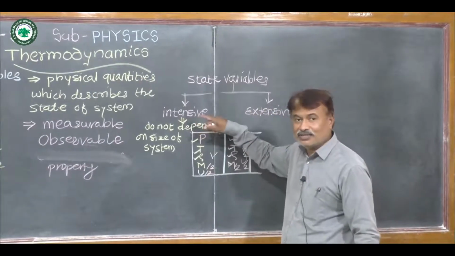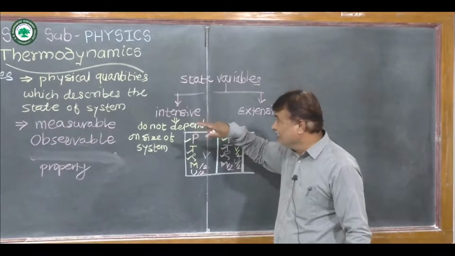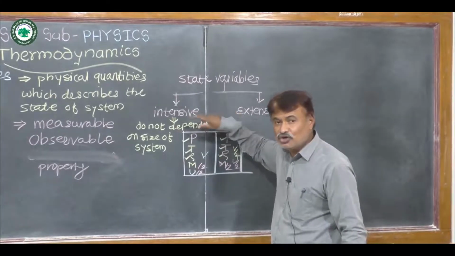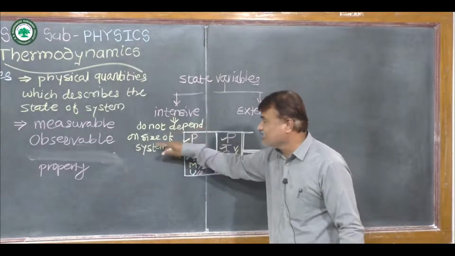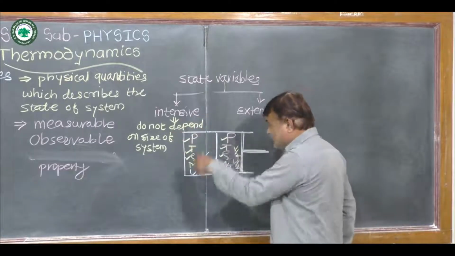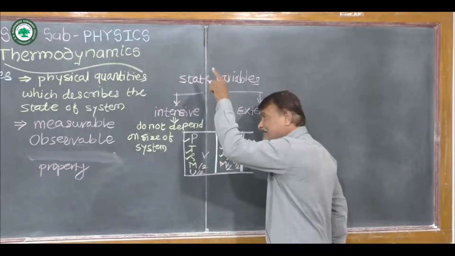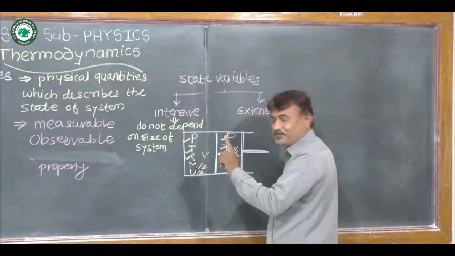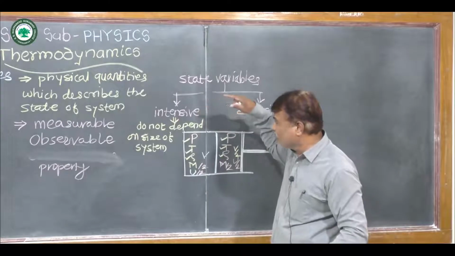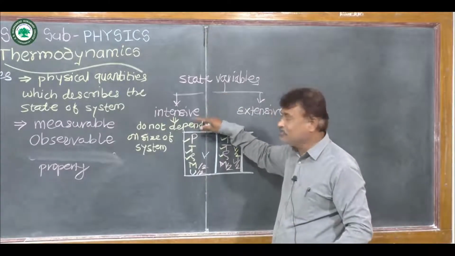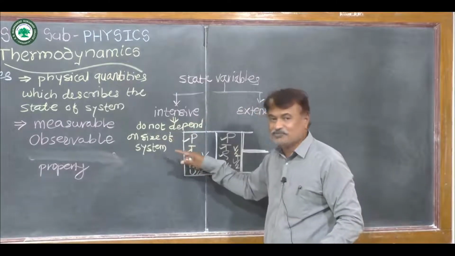So remember again, what are the intensive variables? Intensive variables are those variables which do not depend upon size of the system. Size goes on changing, but this variable remains same. And that's why we can say that intensive variables are those variables which do not depend upon size of the system.